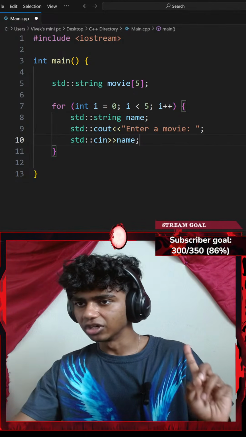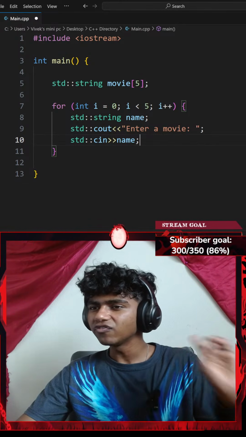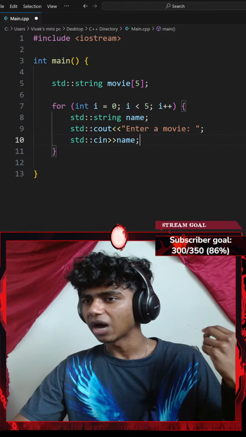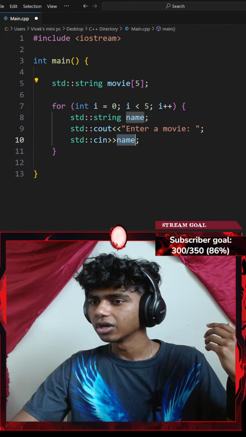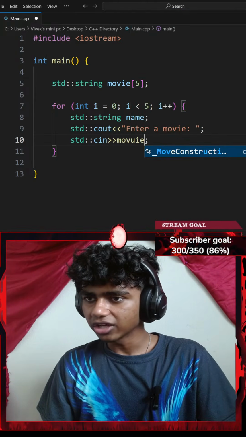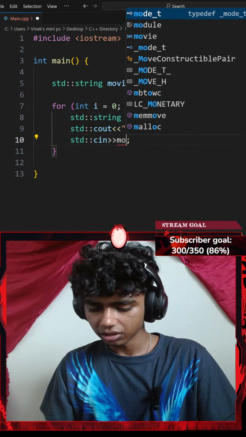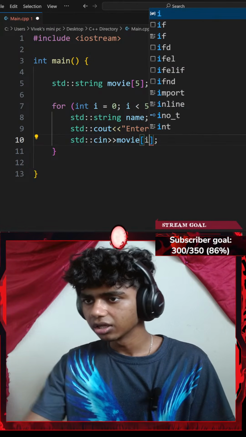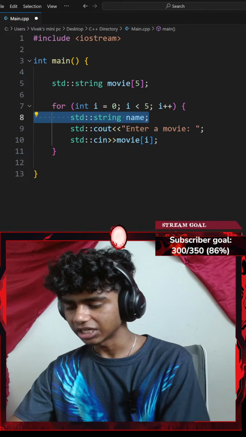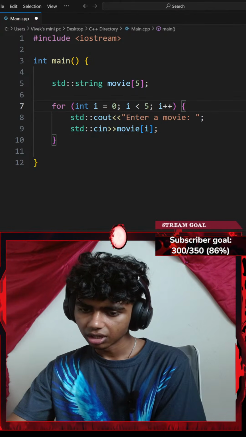I'll end that with a semicolon. That said, I need 5 names. Once I get those 5 names, I want to append them inside of my movies class. Honestly, instead of name, I could go with something like movie at index of i. Okay, I think this is what makes sense because I'm not using vectors.